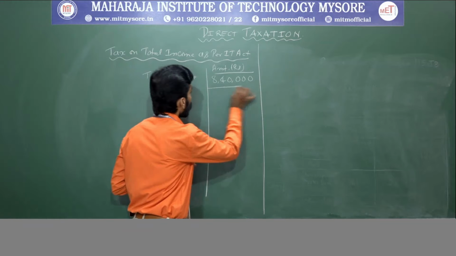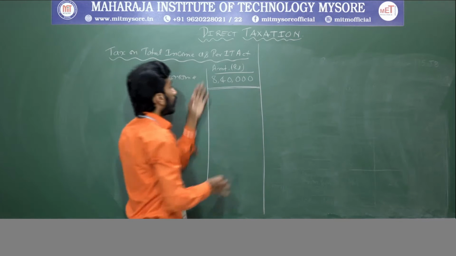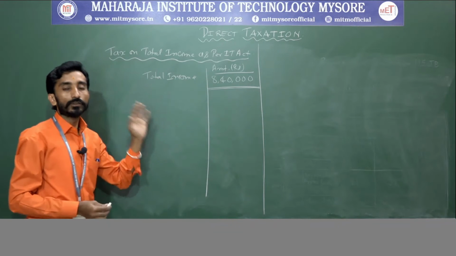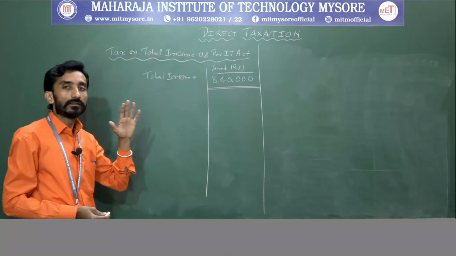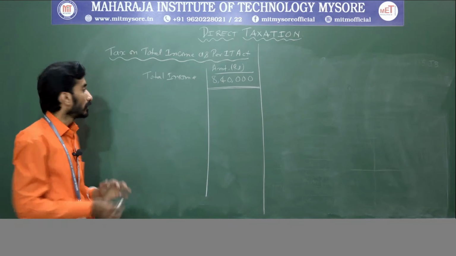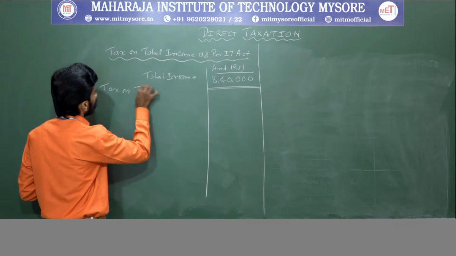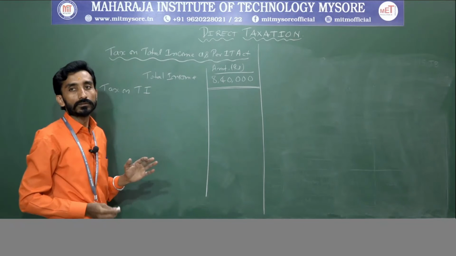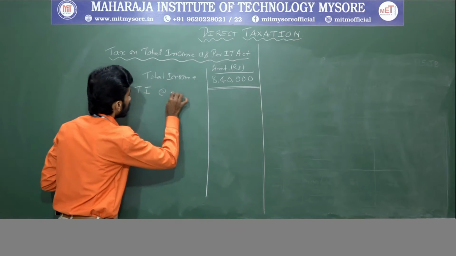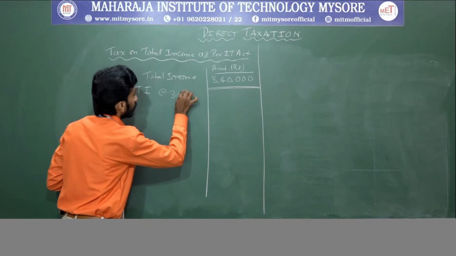Now you should calculate tax on total income at the rate of 30%.